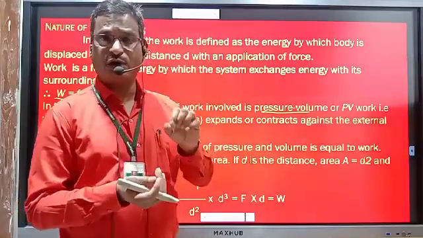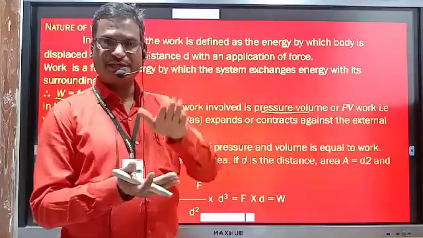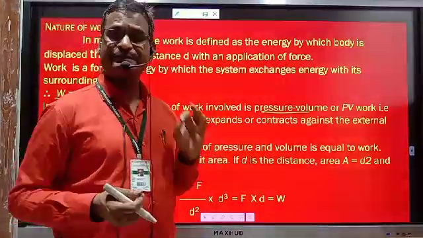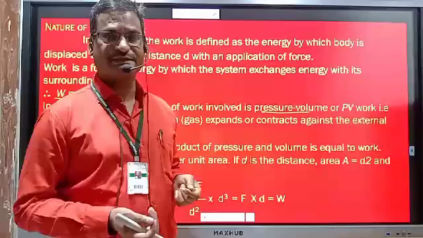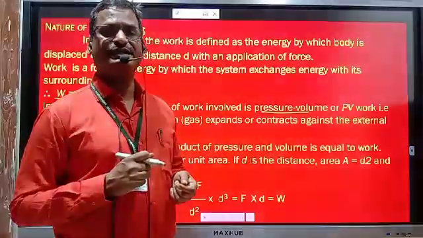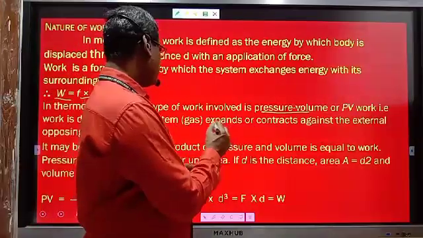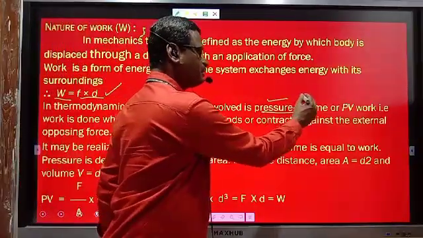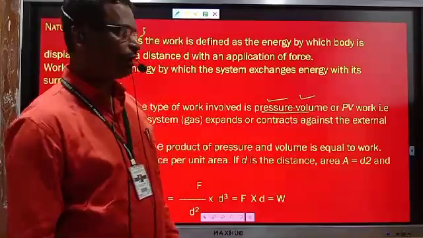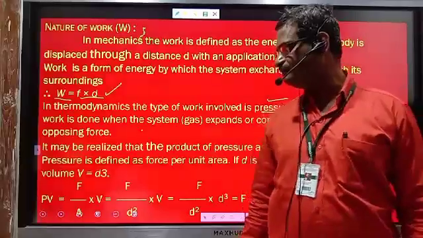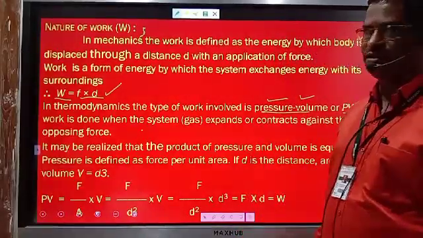Displacement means change in volume. During compression of gas, volume decreases, and during expansion, volume increases. So because of pressure, those changes in volume take place. Therefore, in a gaseous system in thermodynamics, PV type of work is considered.